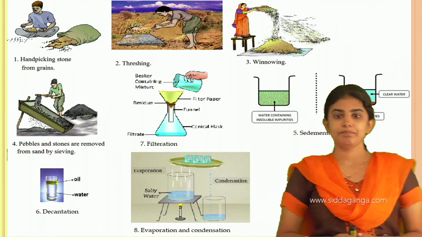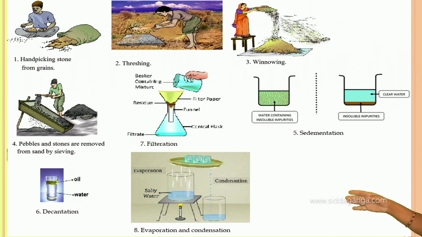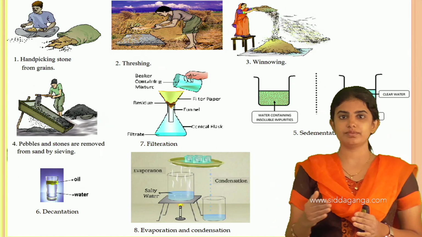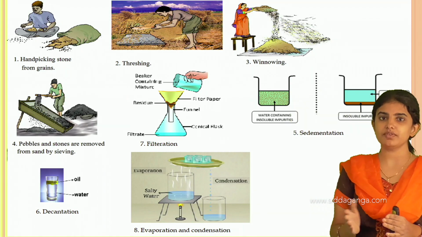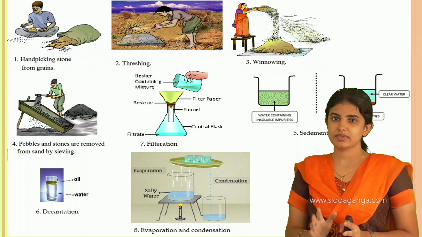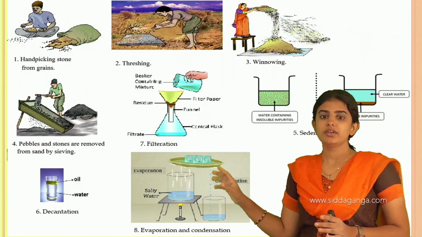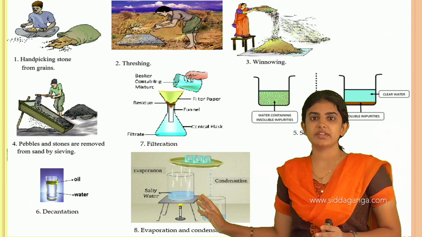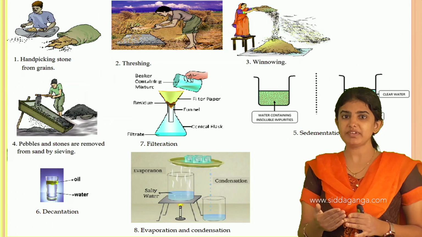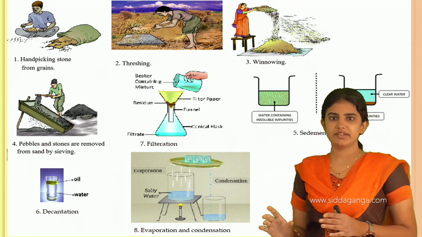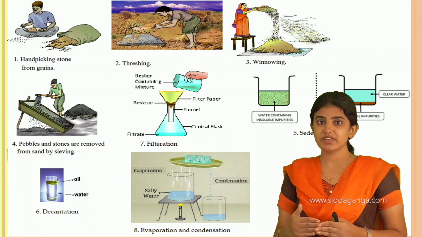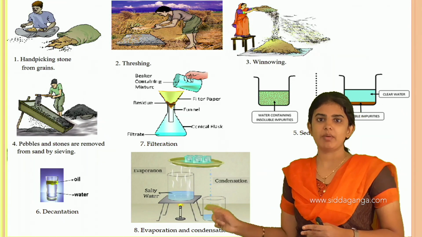The next one is the condensation as well as the evaporation process. In the condensation process, the conversion of water vapor into its liquid state, we call it the condensation process. Once again I will tell you, condensation is the process of conversion of the vapor state into its liquid state. And the evaporation process is the process of conversion of the liquid state into its vapor state.